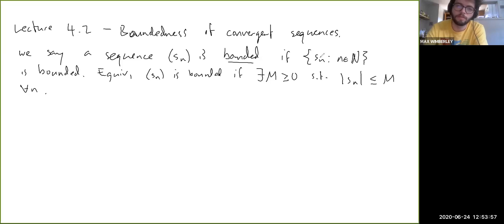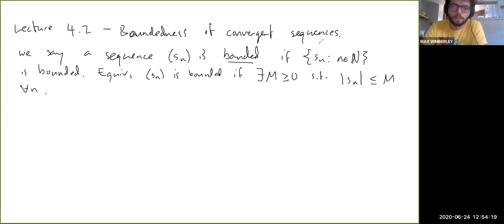M is an upper bound and negative M is a lower bound at the same time. But obviously, if you can find any upper bound and any lower bound, then you can find a single one which is an upper bound, and then the negative of it is also a lower bound, right? If you just take whichever of the two has a bigger absolute value, you can use that one. So that's boundedness of sequences.